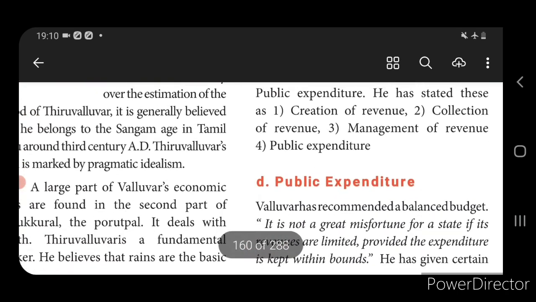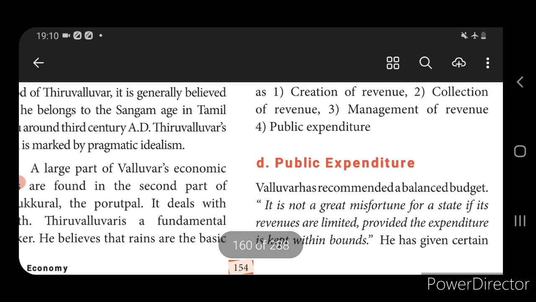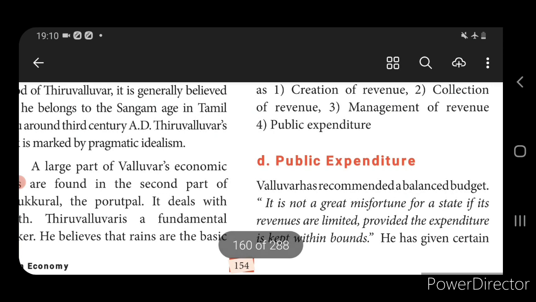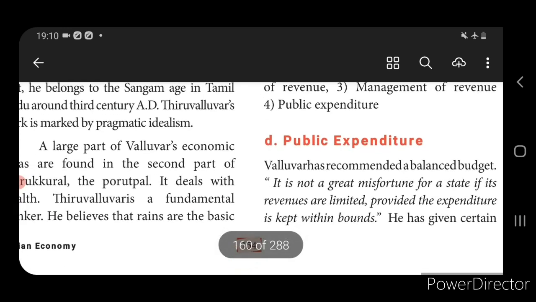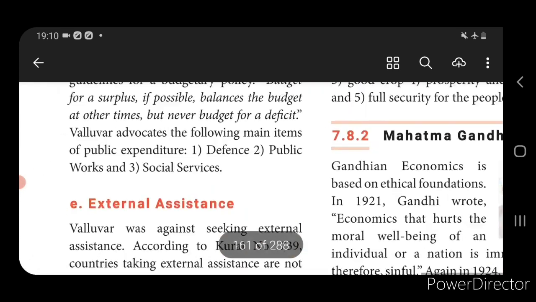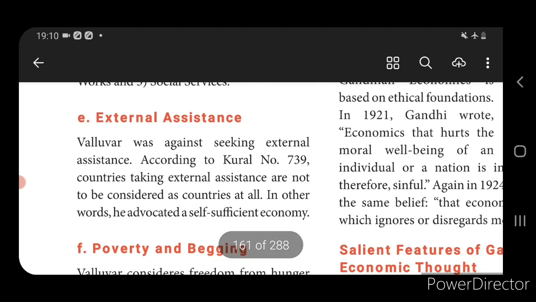Then he explained public expenditure. The government should spend its revenue on certain things like defense, public works and social service. So in the 3rd century itself he explained public expenditure like defense, public works and social service. Then he opposed external assistance, that we should not depend on another country. Self sufficiency should be maintained in an economy.